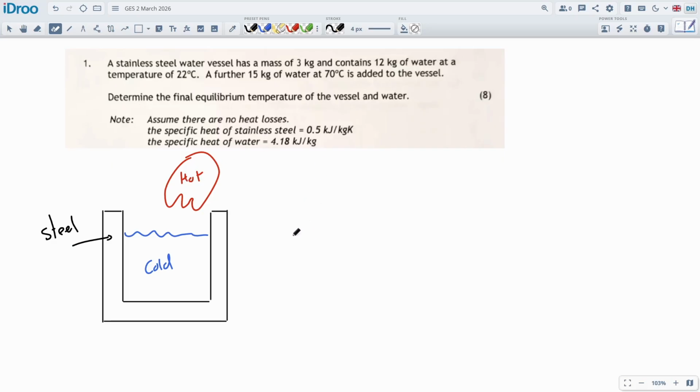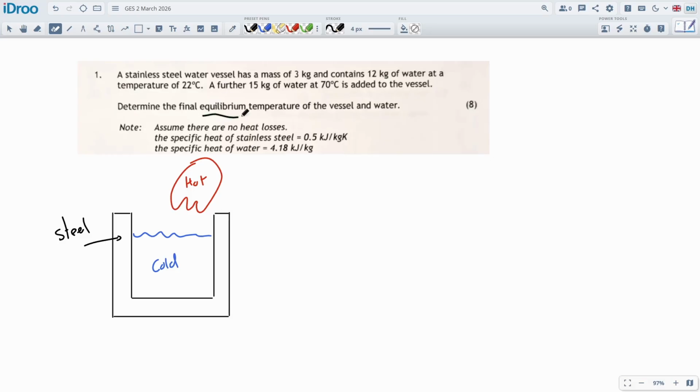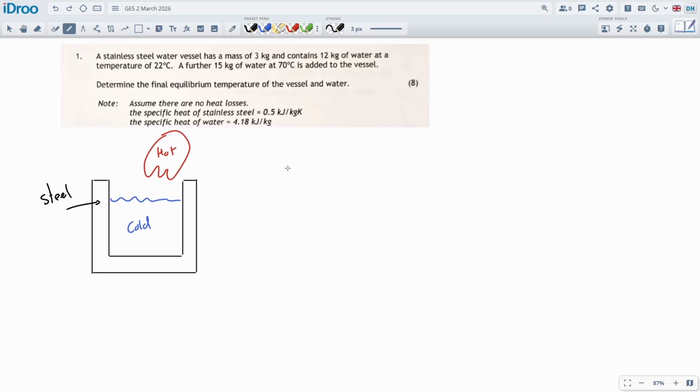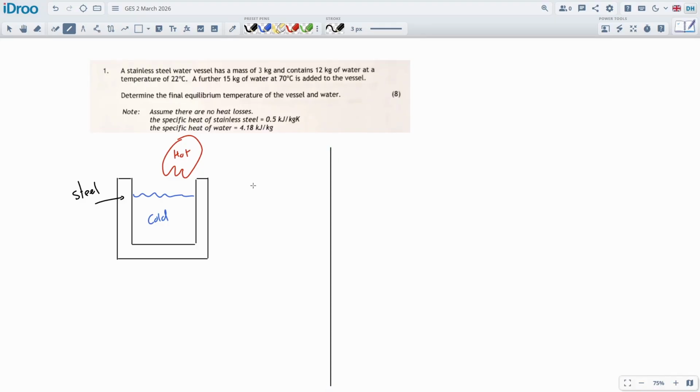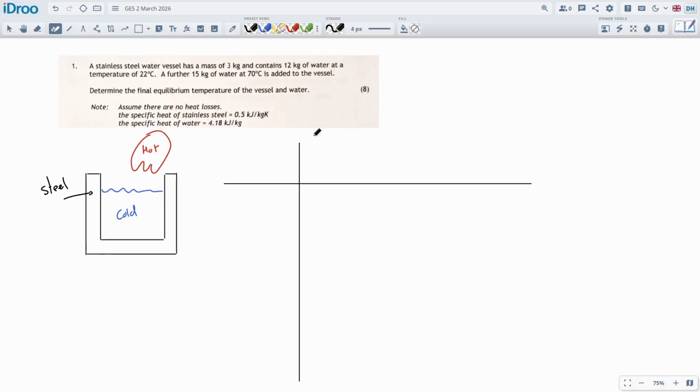Now there is a really short one-time formula for this. I don't tend to use it because this is a rarer question, and therefore we don't need to train on it so much. Anything with final equilibrium temperature is just going to be a bit tougher. I'm going to use the same method as I always use, which is to build it into a big table, a big rickety table.